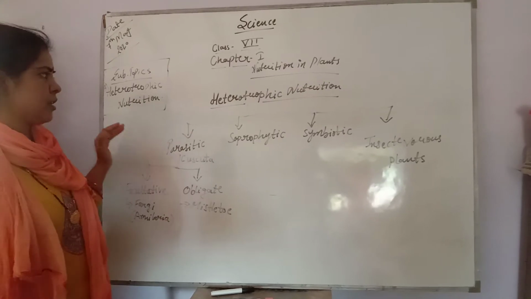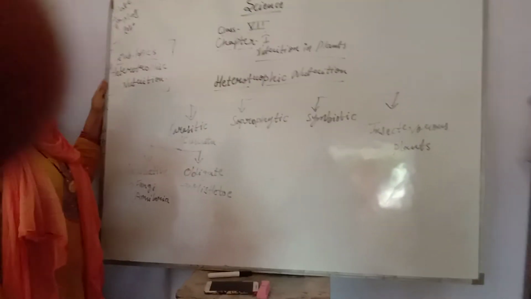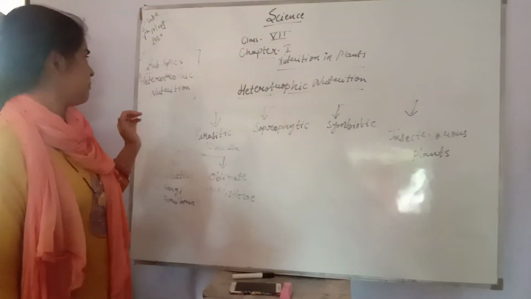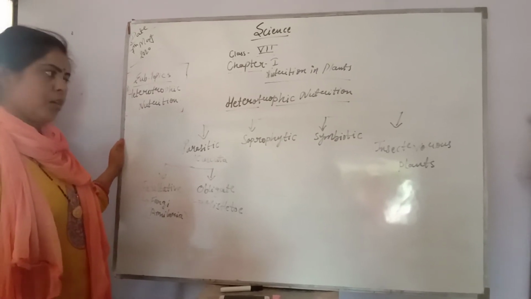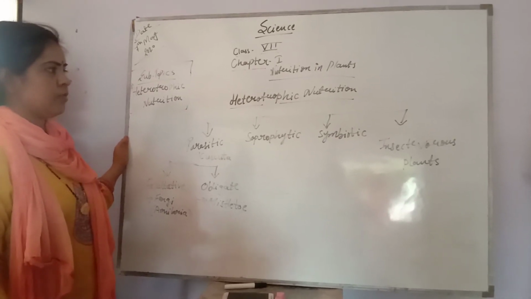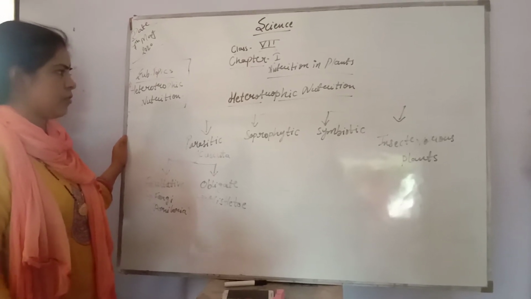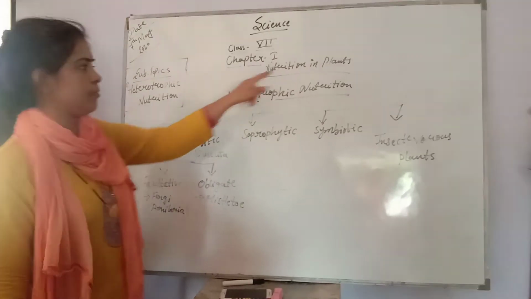Now we are finished with the autotrophic mode of nutrition. Let us start the next and important topic of the same main topic, nutrition in plants, that is the heterotrophic mode of nutrition in plants. Autotrophic means self-nutrition: they make their own food by the process of photosynthesis. Chlorophyll is required, that we all know. Now, what about the heterotrophic mode of nutrition in plants?